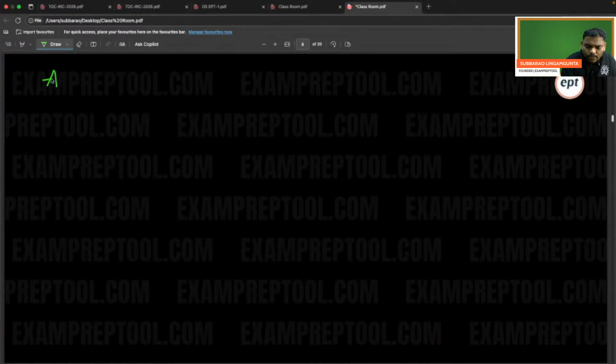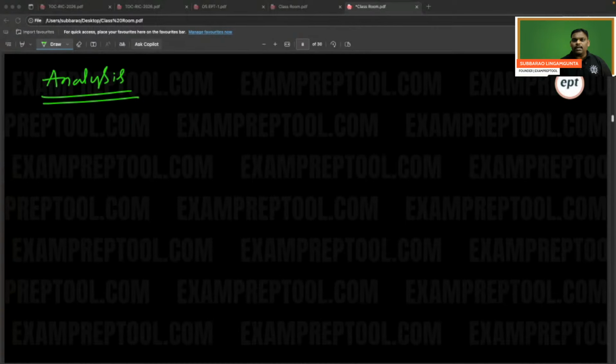The first chapter of the algorithm subject is analysis. Afterwards, we will see design. Let me complete the analysis first. Analysis means time complexity finding and space complexity finding. Remember, be careful: the first chapter is analysis, covering time complexity finding and space complexity finding.